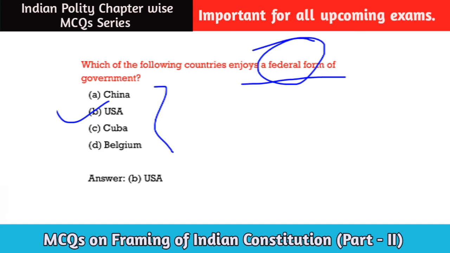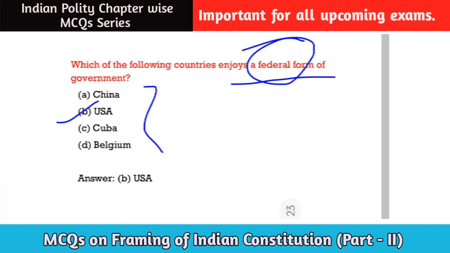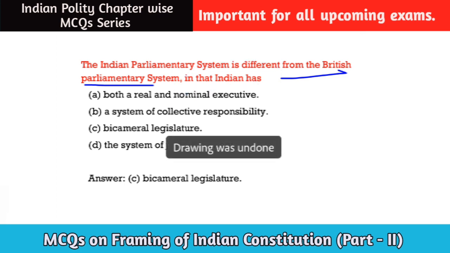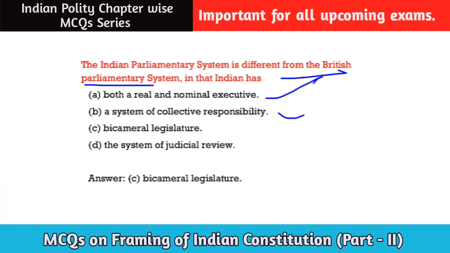Okay. Let us move to the next question for today. The Indian parliamentary system is different from the British parliamentary system. That means in India, option A, both real and nominal executive. Option B, a system of collective responsibility. Option C, bicameral legislature. Option D, system of judicial review.